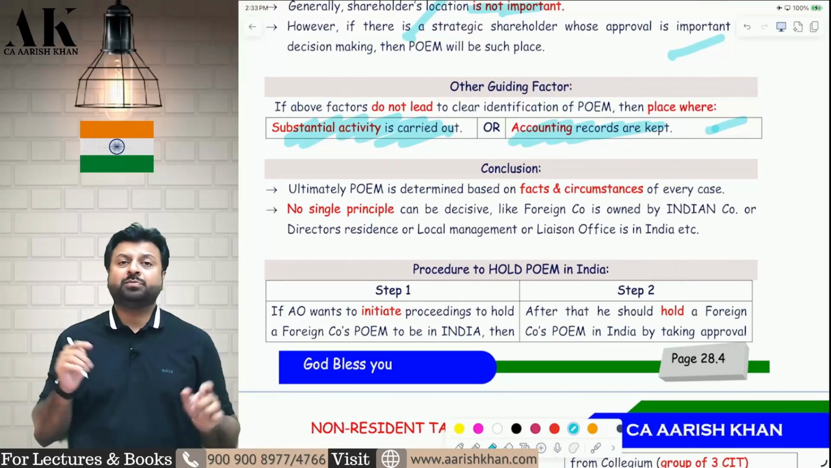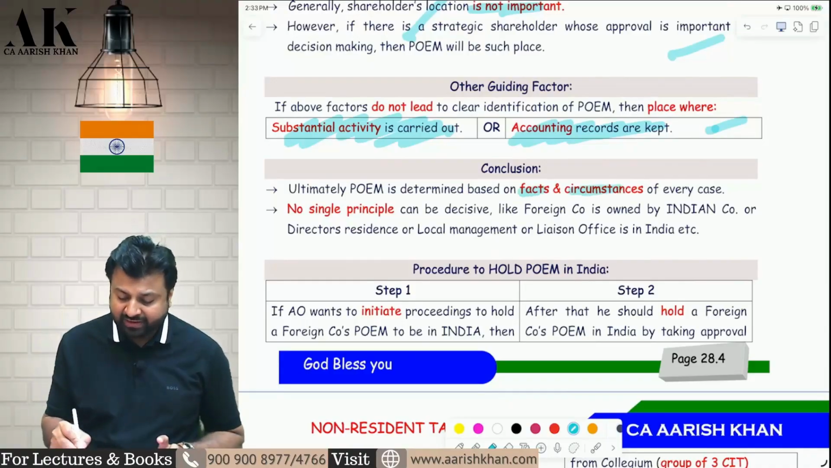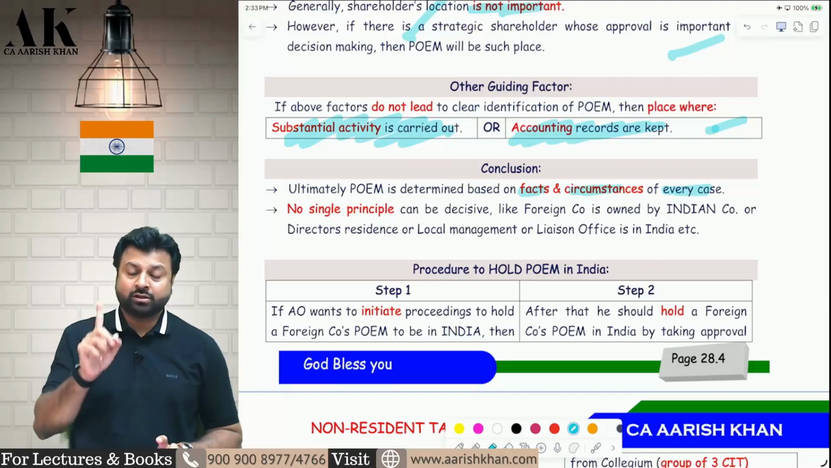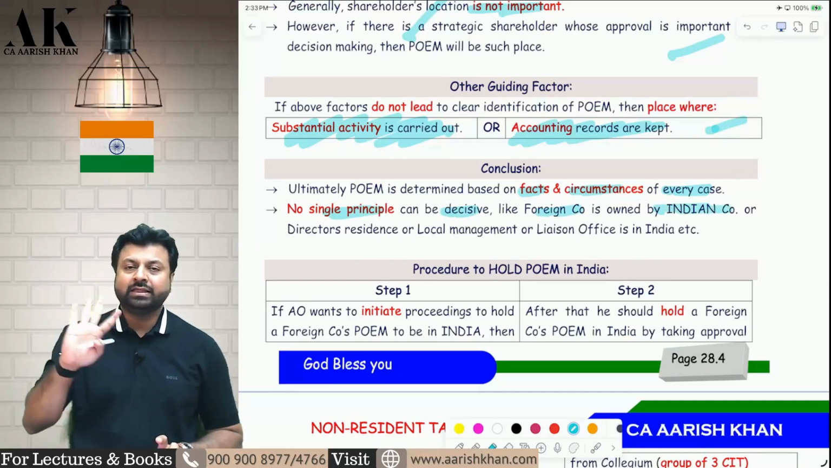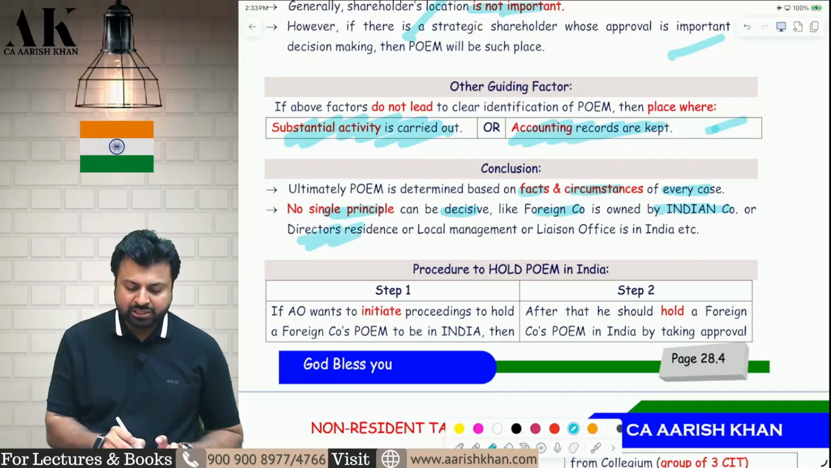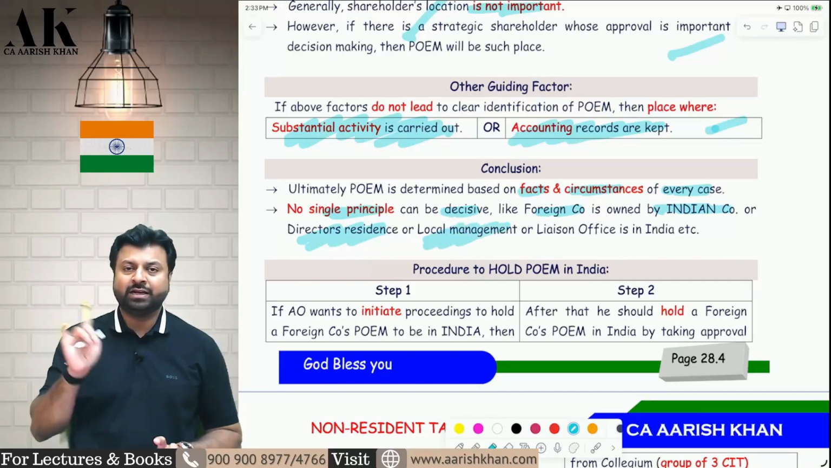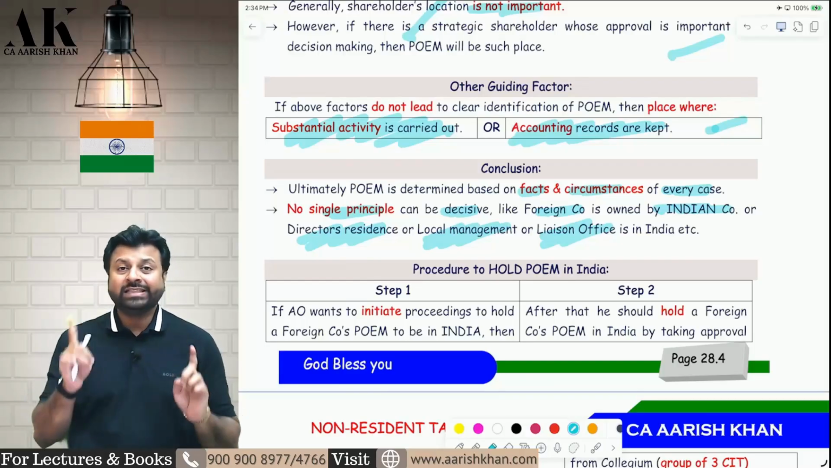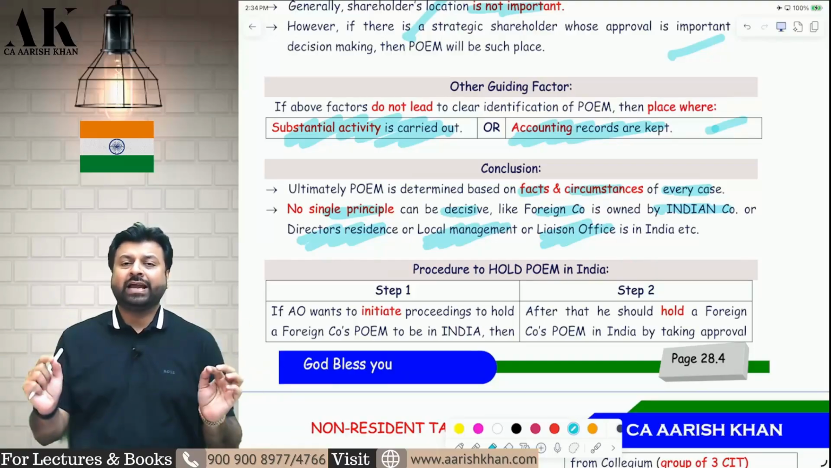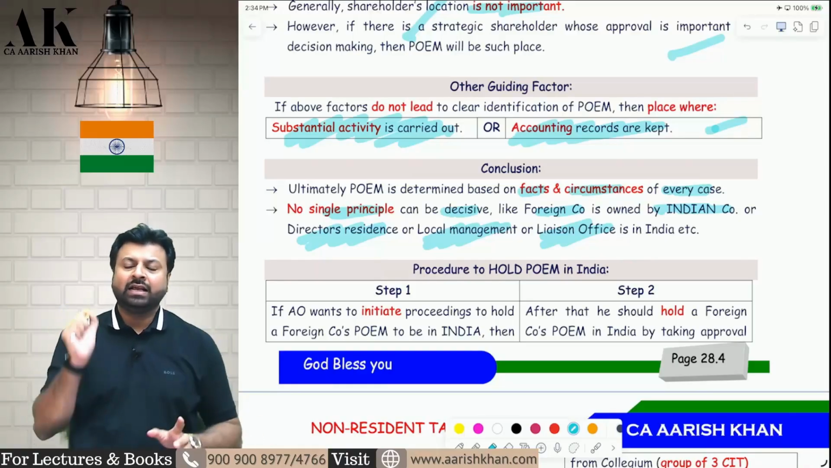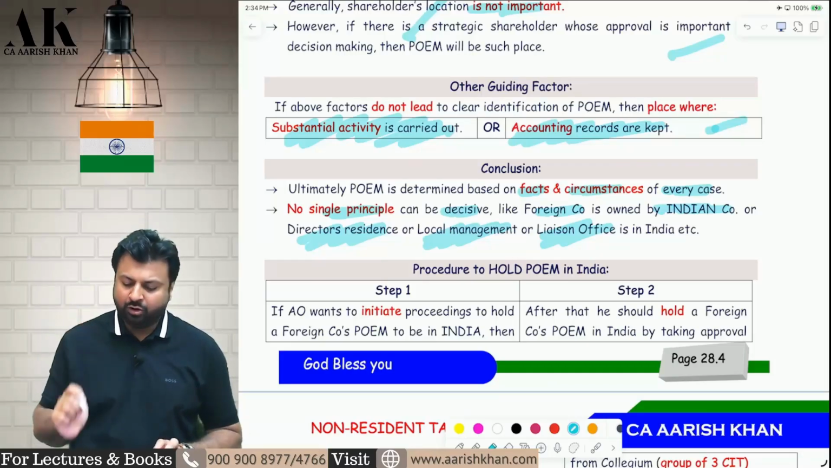Therefore, whether a company's POEM is in India or outside India, it all depends upon the facts and circumstances of every case. The circular says no single principle can be decisive. Just because a foreign company is owned by an Indian company, that does not mean that the foreign company has a POEM in India. Just because directors are residing in India, that does not mean that the POEM is in India. Just because the company has a local management in India, that does not mean the POEM is in India. Just because the foreign company has a liaison office in India, that does not mean that the POEM is in India. One single factor cannot be a decisive factor. A series of events has to happen to establish the fact that the foreign company has a POEM in India. I hope it is clear to all of you.